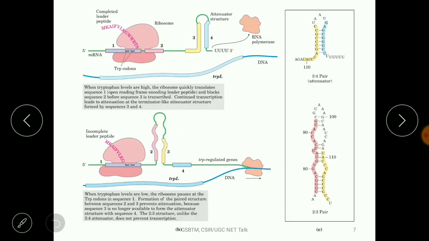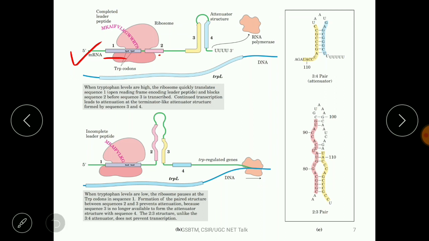All right. So now we come to the next slide. One more thing we should understand: in bacteria, the processes of transcription and translation are coupled, right? That means both processes run simultaneously. As soon as transcription starts, just behind it, translation starts. So you can consider this is the mRNA, this is the leader sequence, regions 1, 2, 3, and 4, right?